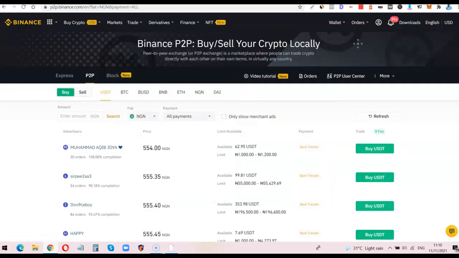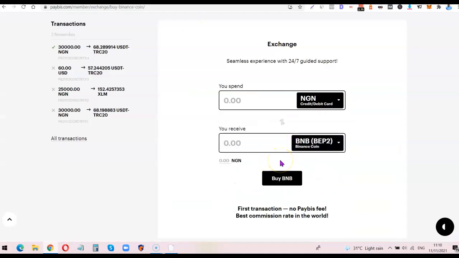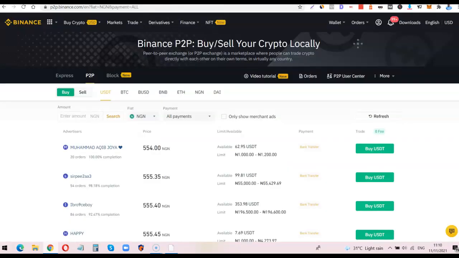So copy the wallet address of the coin you are buying, paste it on Paybiz, and once the purchase is successful, they are going to transfer the coin to your wallet address. Once you have the coin on Binance, you want to convert it to USDT. Once you have the funds in USDT, you want to go to P2P trading, and once you go to P2P trading, you want to sell the fund.